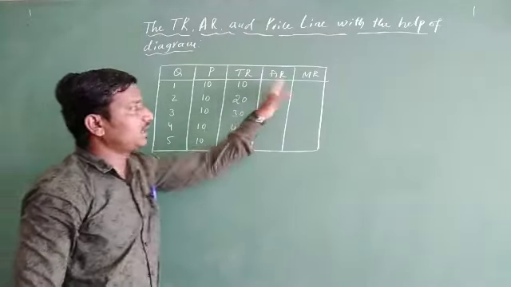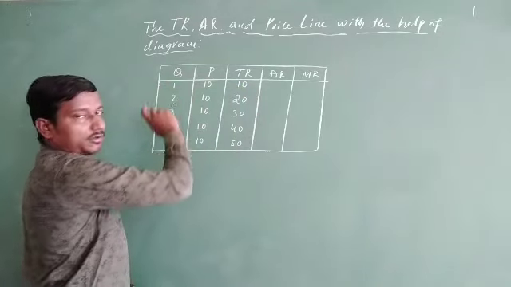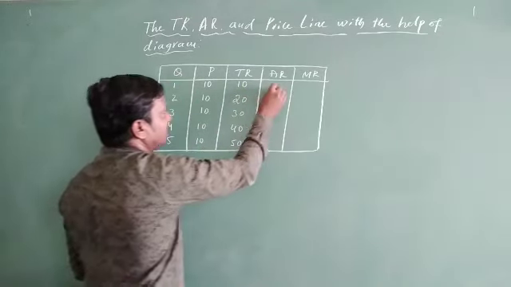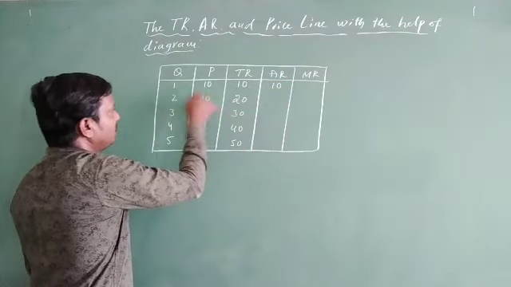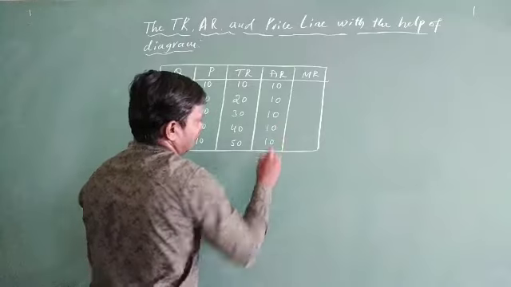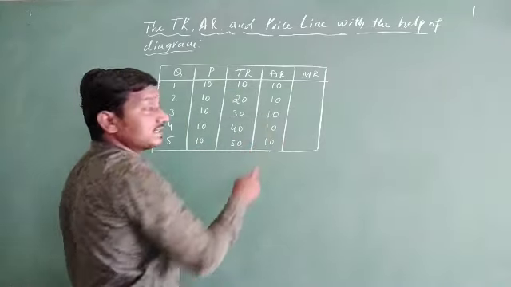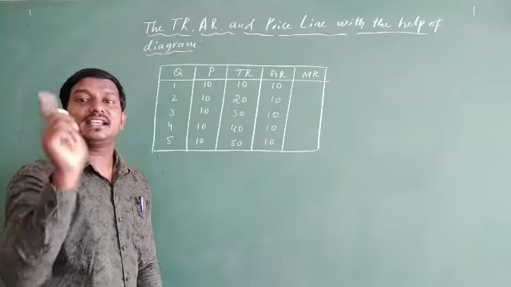Alright. The same way, come to average revenue. How do you find average revenue? Total revenue divided by quantity. So 10 divided by 1 comes 10 only. 20 divided by 2 comes 10. Again 10, 10, 10.